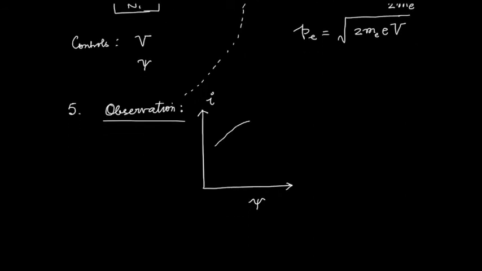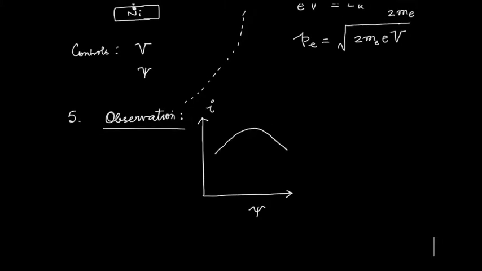So what they saw is a peak. They kept the voltage fixed at 54 volt, and they saw a peak at psi equals 50 degrees. So this is one set of data.